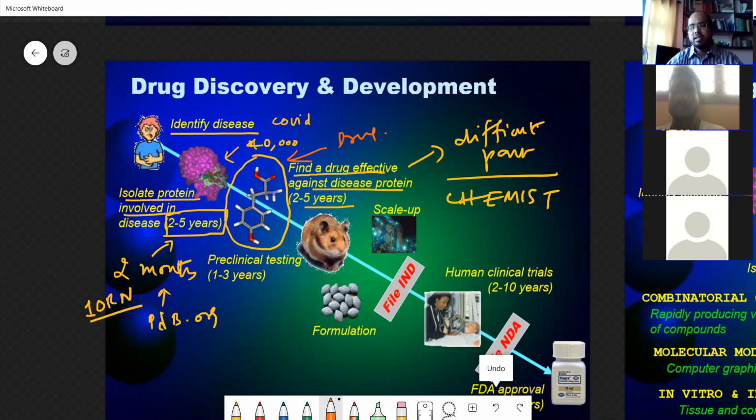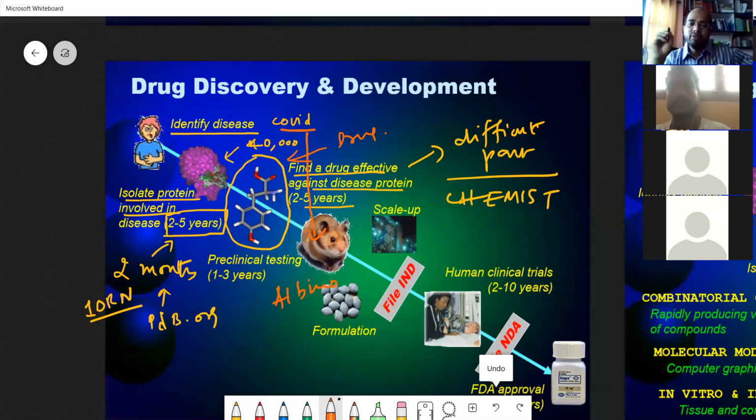Once you find certain things, they are tested in mice first. We call them albino rats. These rats are available for testing. Each rat costs about 30 rupees, but it is a very tedious process. For example, a bacterium called Escherichia coli is injected into the mice. The mice develop an infection, with a wound near the face, the tail, or the body.